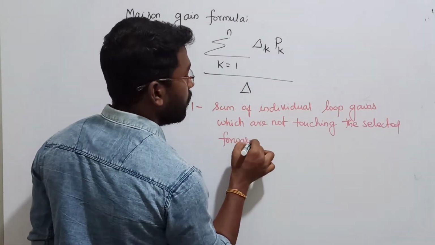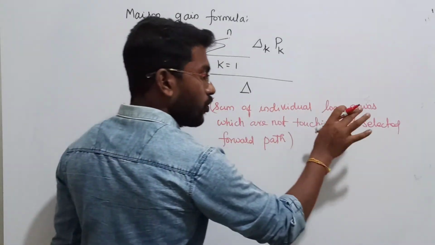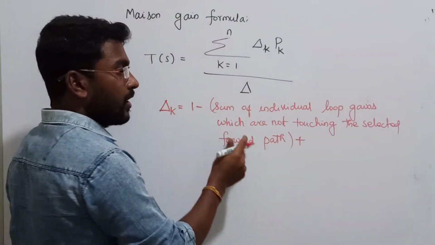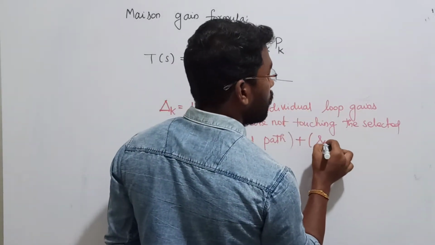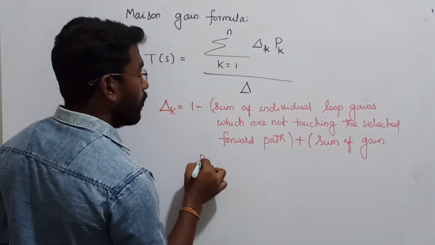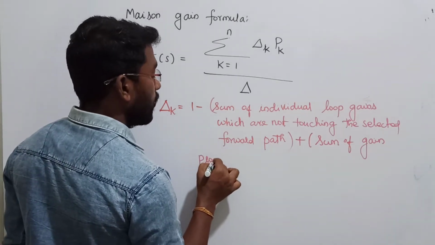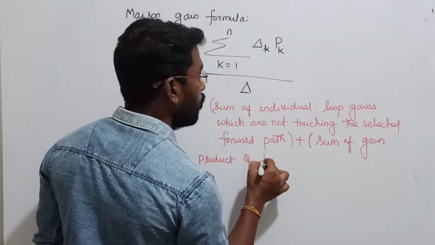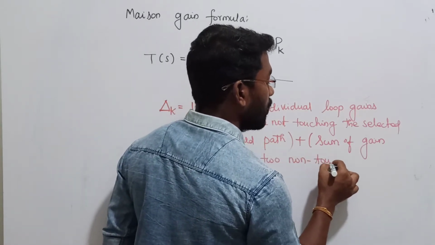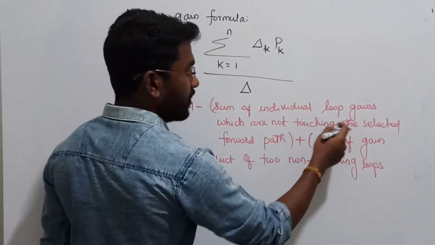That is the beauty, right? You should try to get the meaning. The sum of individual loop gains only, but which are not touching the selected forward path. Plus, then repeat the same formula: the sum of gain products of two non-touching loops which are not touching the selected forward path.